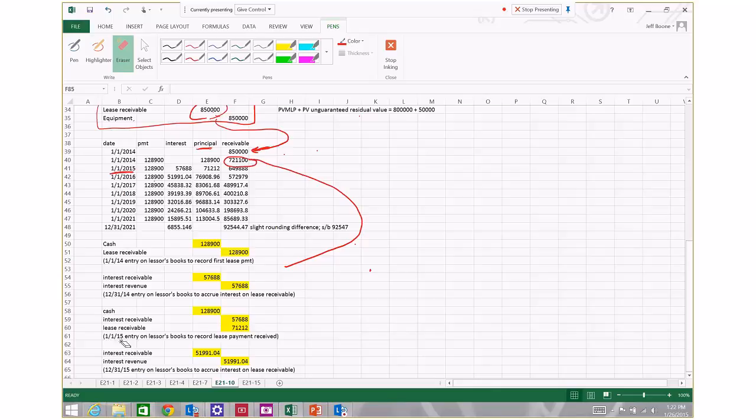Okay, so on the next day when we actually get the cash, we go to the mailbox, open the mailbox, and there's a check in the mailbox for $128,900. We're going to credit the interest receivable account for the amount of interest that we accrued yesterday, and the rest of that payment, $71,212, is going to be characterized as a payment of principal per our amortization schedule, and so it's going to go as a reduction of the lease receivable account.